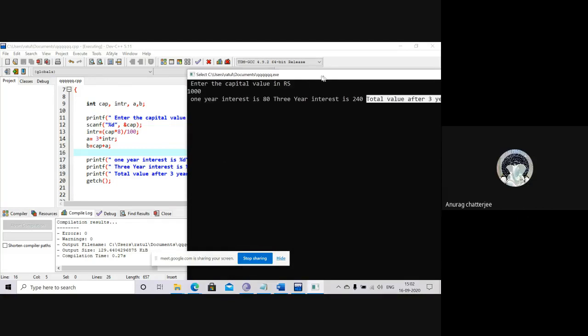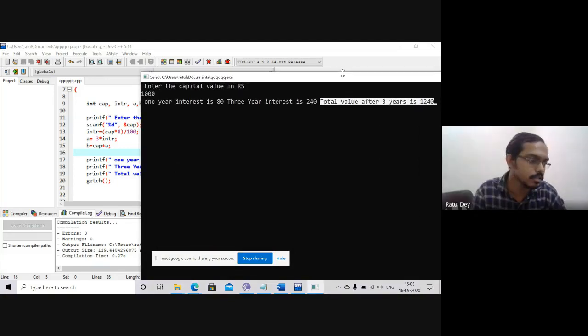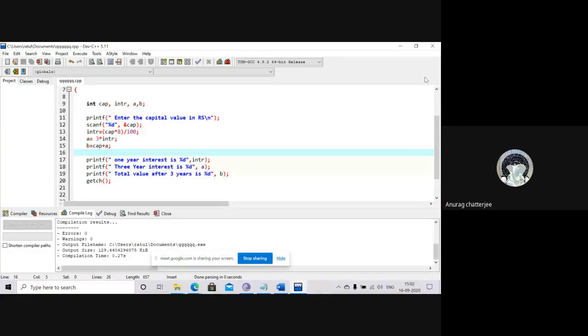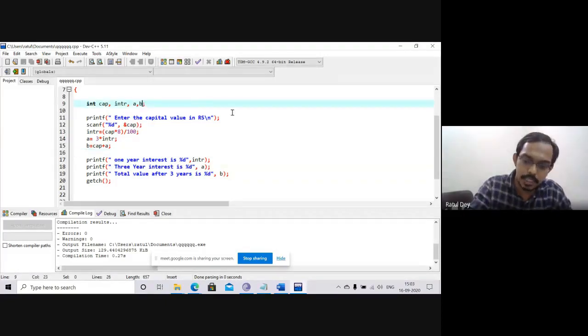Yes, please tell me. Sir, if we do b equals to 0, then in my computer I have done b equals to 0, then it's coming 1240 only. If int b equals to 0 for summation, then we can do that b equals to b plus cap plus a. You can write that b equals to 0. That means this value is 0, and you can write that. Yes, you just give the initial value 0. Definitely you can write that.